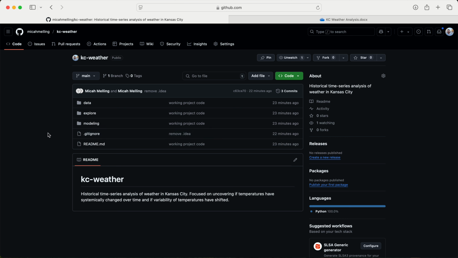The code here is fairly decent. It's not the best code that I've ever written. My focus has been more on the statistical application side of things with this particular project, but the code should definitely still be serviceable. If you're looking for better code examples, please refer to some of my other repositories.